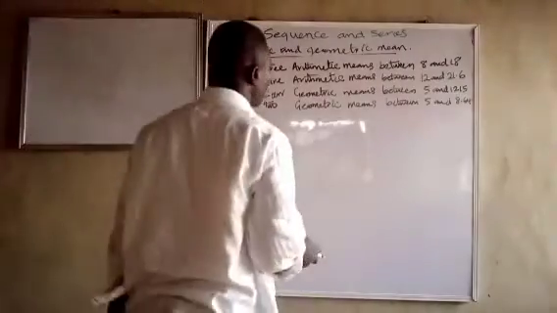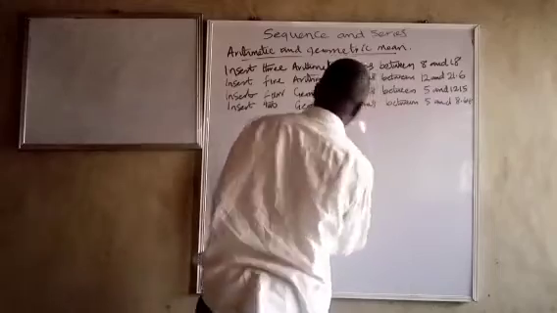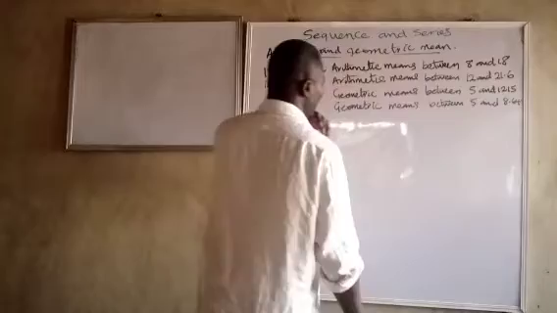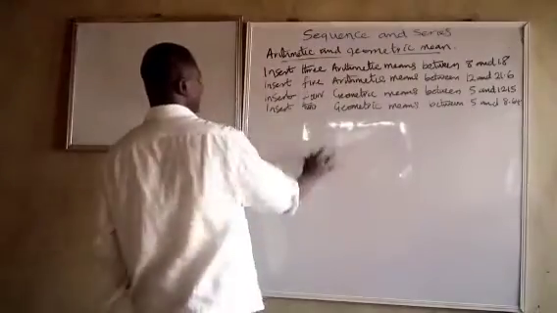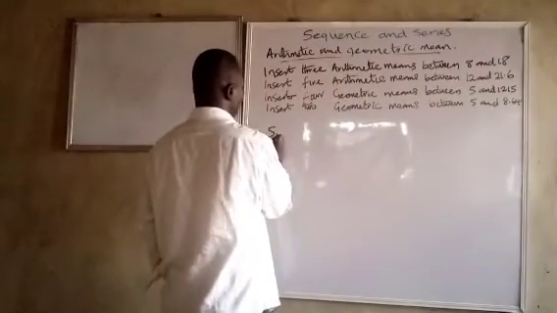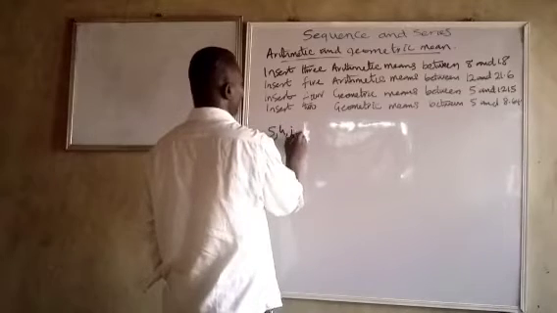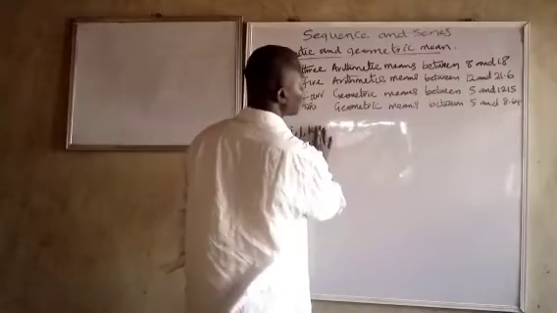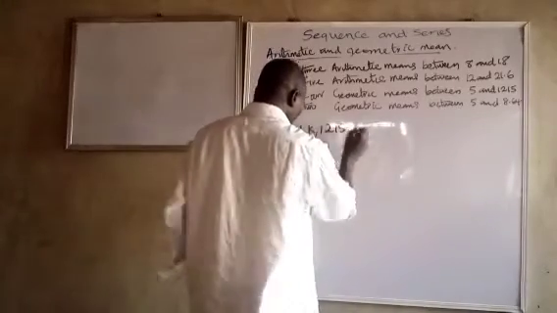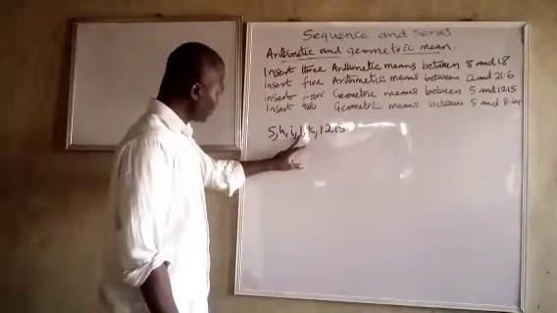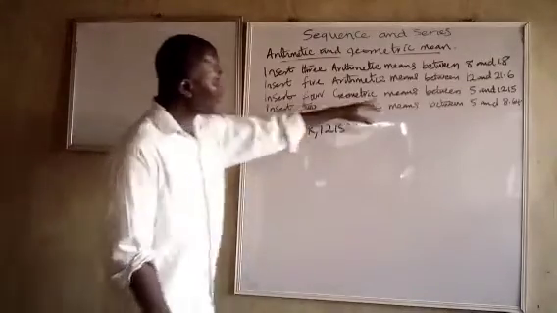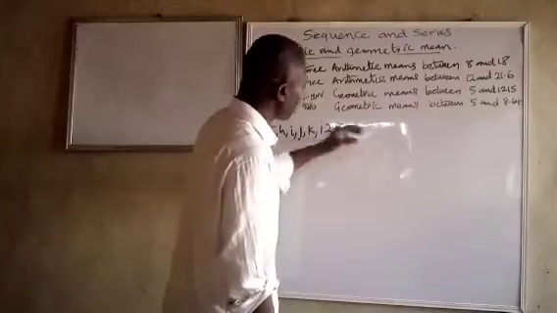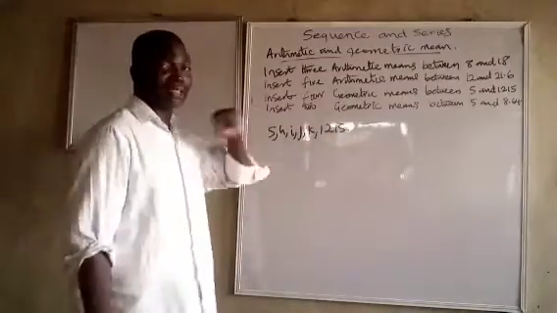The next question says, insert 4 geometric means between 5 and 1215. So what does that mean? In essence, it means that we have 5 as the first term, then H, I, J, K, and then 1215. If you look at it, 1, 2, 3, 4, 5, 6. Inserting 4 means that our first term is 5, and our sixth term is 1215. What is our r? And from there, you can insert all the other terms.